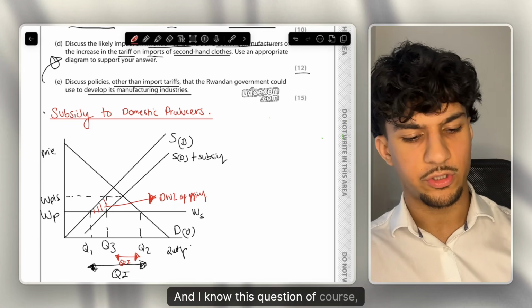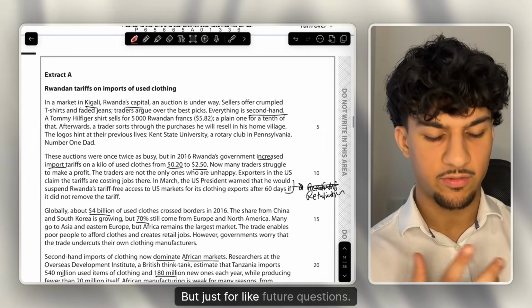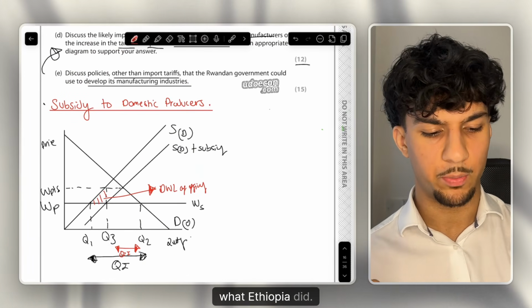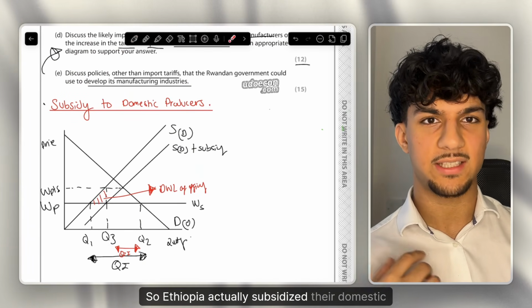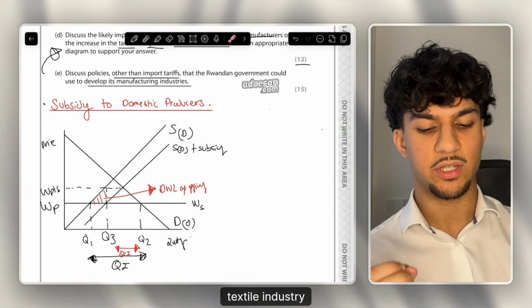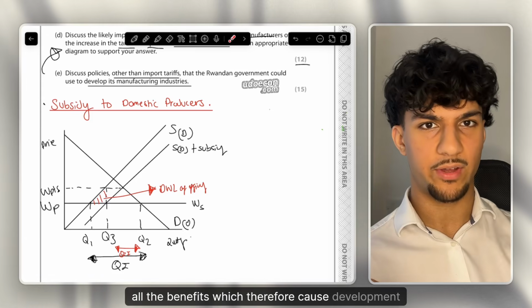And I know this question, try to use the bit of application here as much as possible, but just for future questions, this is actually a great example of what Ethiopia did. Ethiopia actually subsidised their domestic producers, and specifically they subsidised their textile industry to allow, like you said, all the benefits, which therefore caused development in the end.